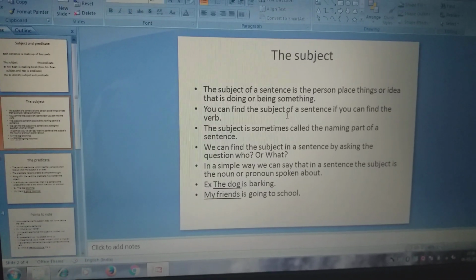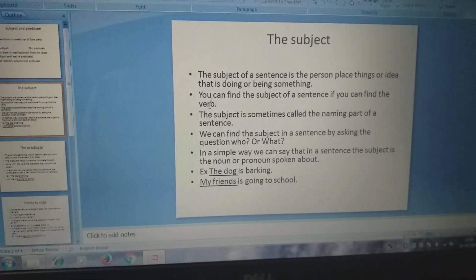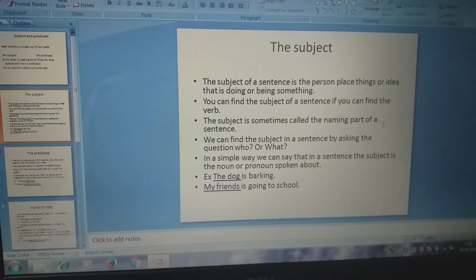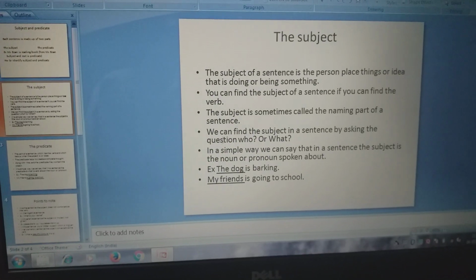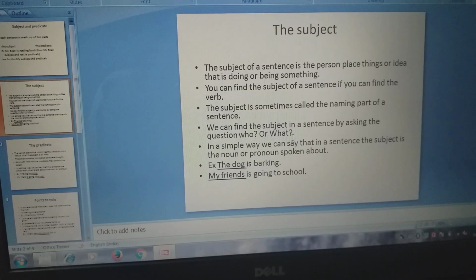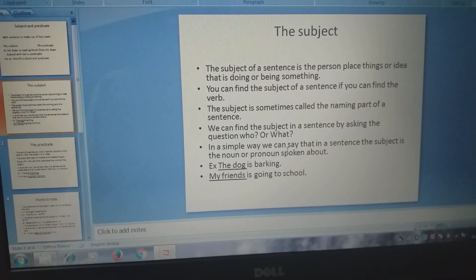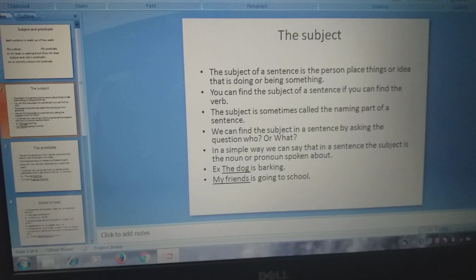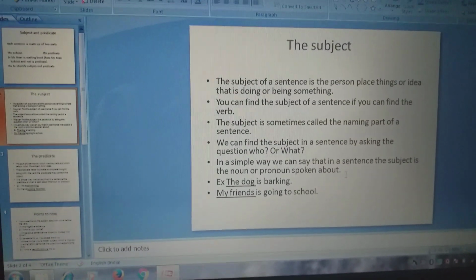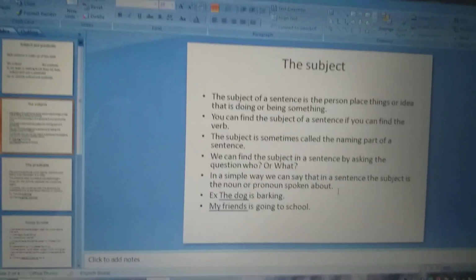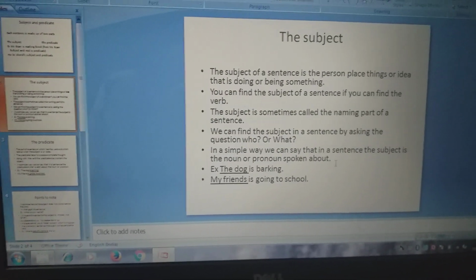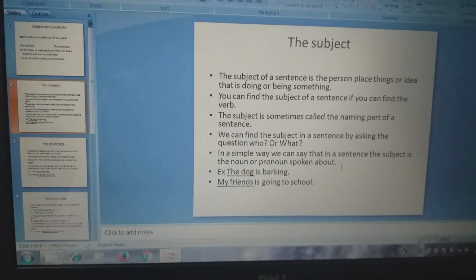You can find the subject of a sentence if you can find the verb. You all know what a verb is, a doing word. The subject is sometimes called the naming part of the sentence. We can find the subject by asking the question who or what. In a simple way, the subject is the noun or pronoun spoken about, and what we say about it is the predicate.